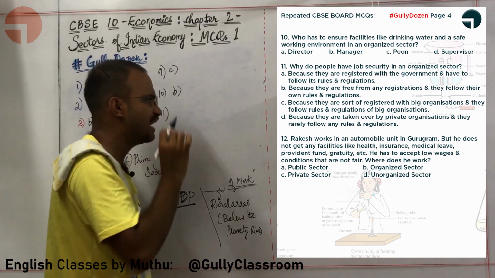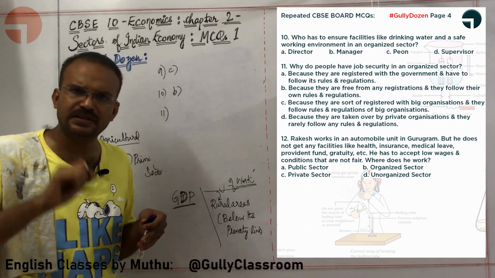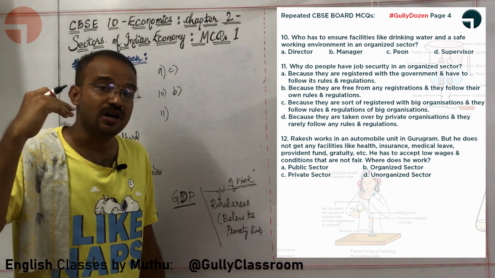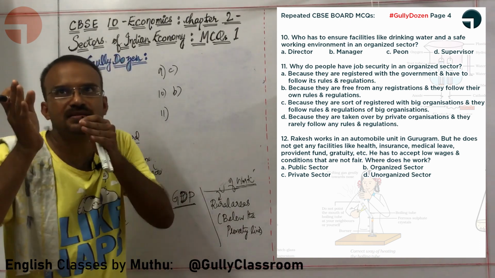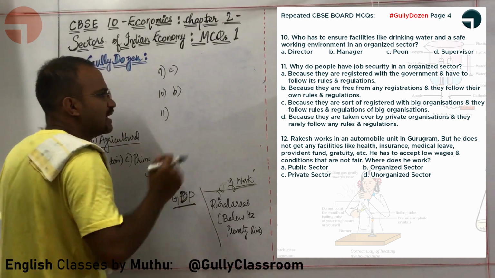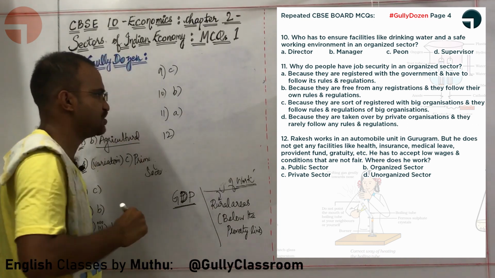Why do people have job security in an organized sector? Because they are registered with the government. The organized sector needs to follow the rules because they are registered with the government. These factories will follow all the laws that are given by the government. So the option is A. Let us go for the 12th question.